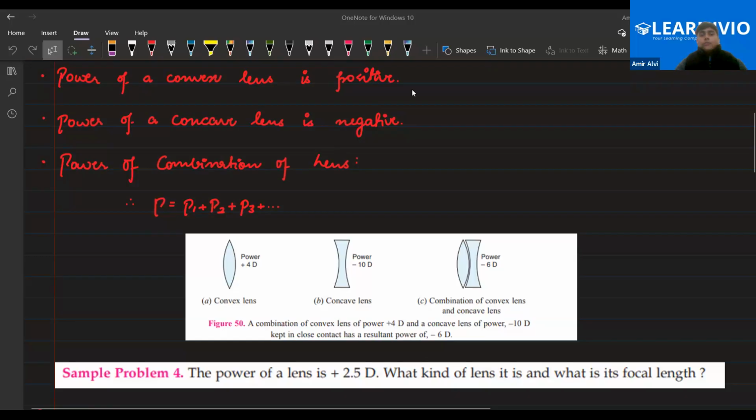Aisha, also answer the focal length. Aisha, what is 40? Is this centimeter, meter? I've just told you again, always mention the unit. If you are not mentioning the unit, it's completely wrong.